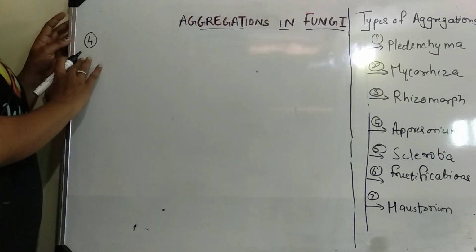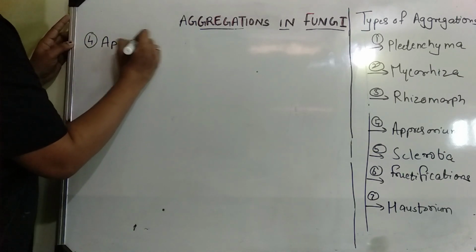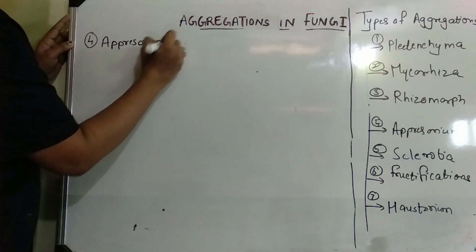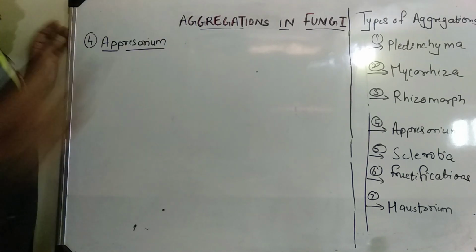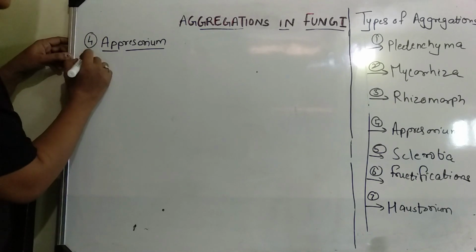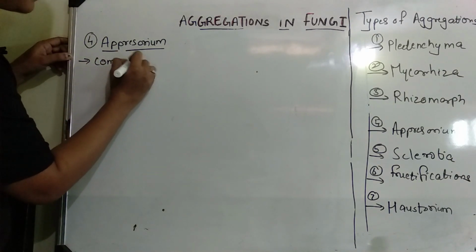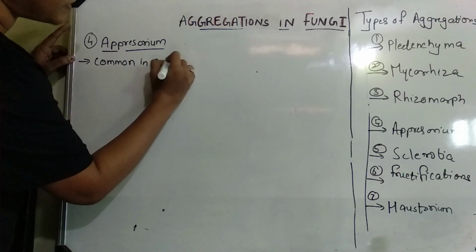Okay, so let us now understand the fourth type of aggregation, which is called Appressorium. Okay, so now this Appressorium is a very important structure and you can see it very much commonly present in parasitic fungi.